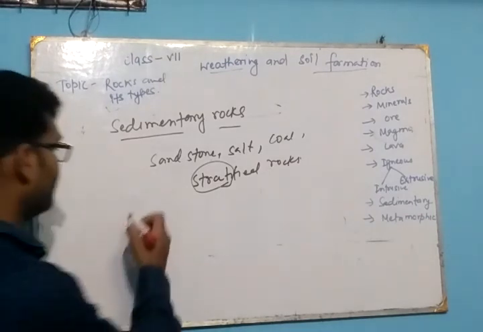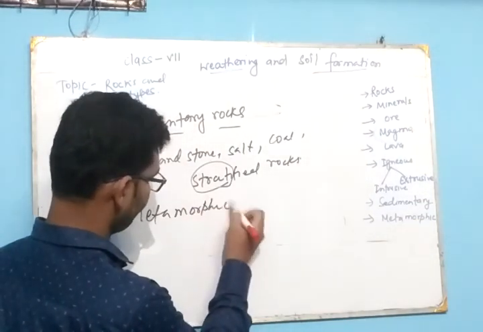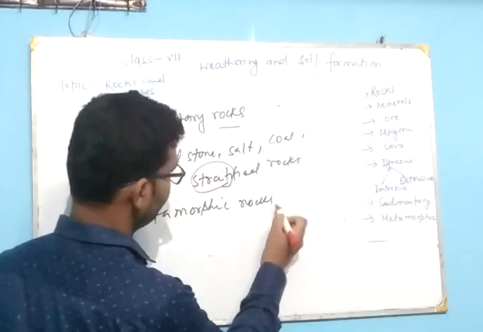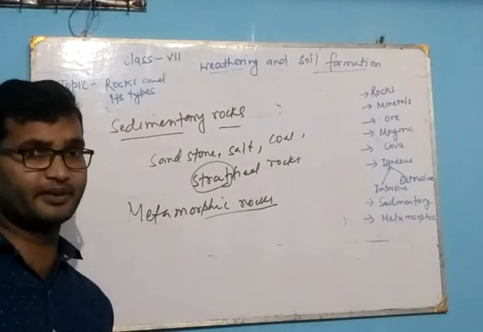Next one is the metamorphic rocks. Metamorphic rocks are formed from the igneous rock and the sedimentary rock.